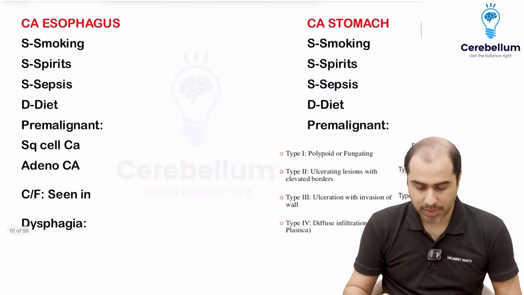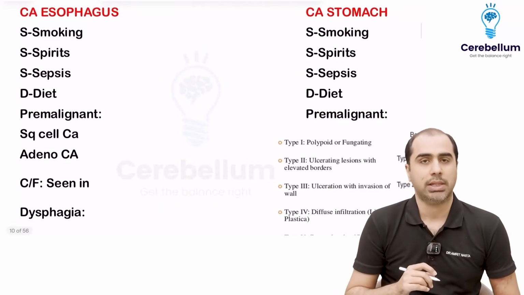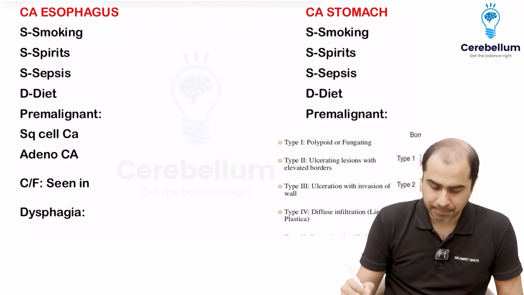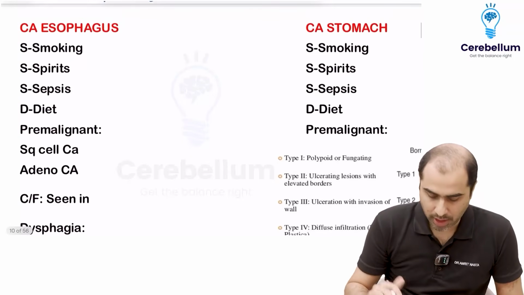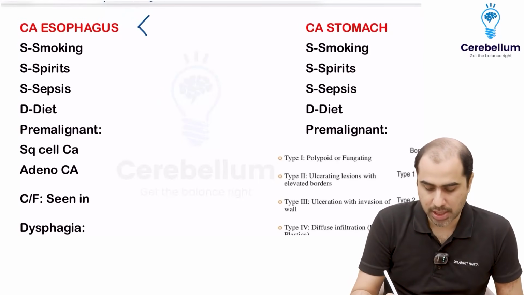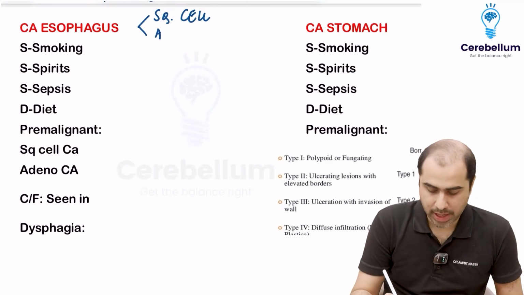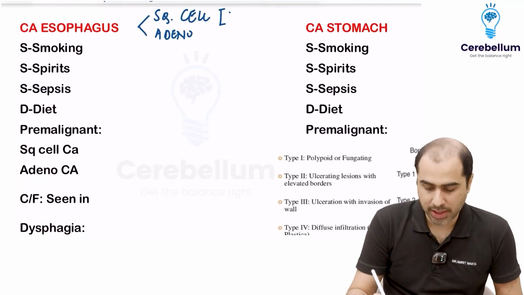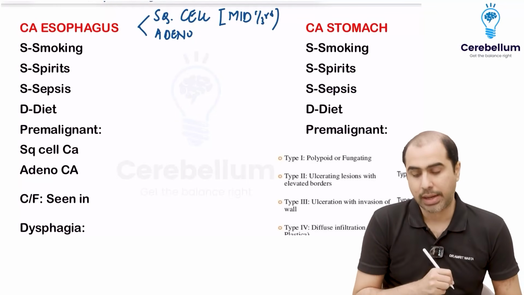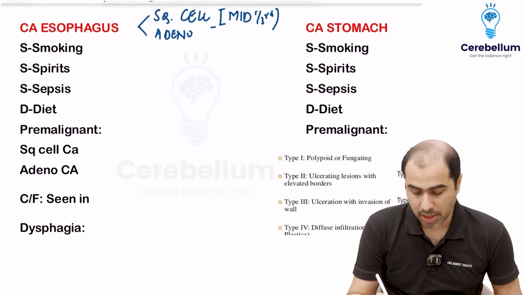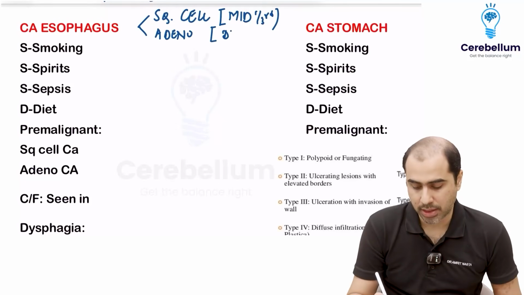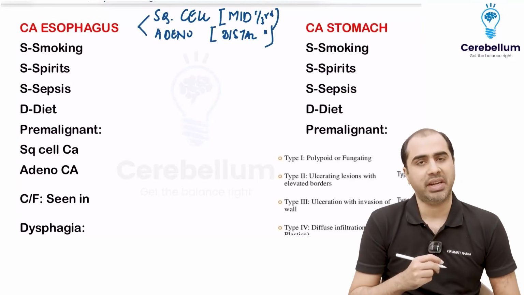Carcinoma esophagus, and we will compare it with carcinoma stomach because they are not very dissimilar. Carcinoma esophagus is normally of two types: either squamous cell carcinoma or adenocarcinoma. Squamous cell will be seen in the middle third, which is usually the most common type, at least in India. In the Western world, what is seen in the distal third is going to be adenocarcinoma. It happens in the setting of Barrett's.